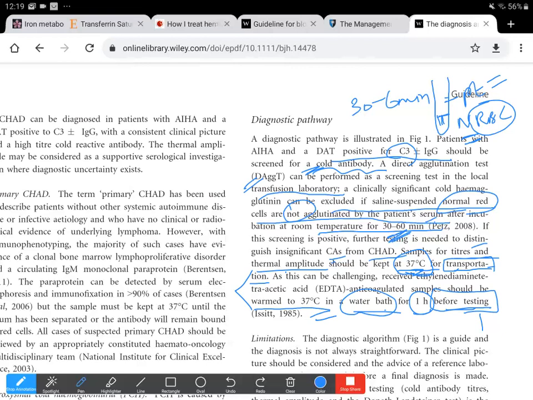So the thermal amplitude is the range we need to calculate, but the titer is calculated at 4 degrees centigrade. The samples are transported at 37 degrees centigrade, or if the EDTA sample is received, it is warmed in a water bath 1 hour before testing to bring it to its optimal temperature.